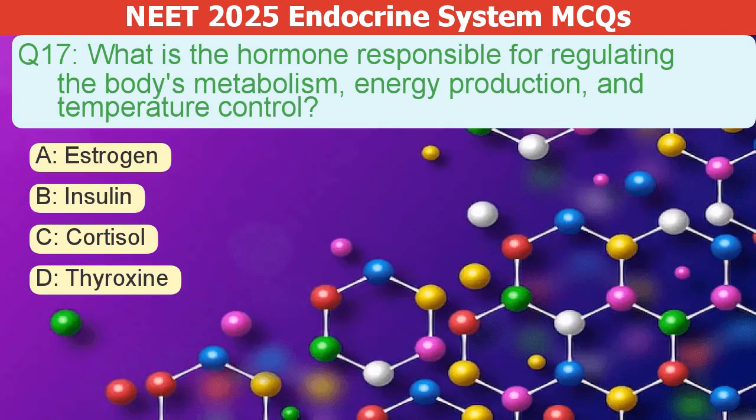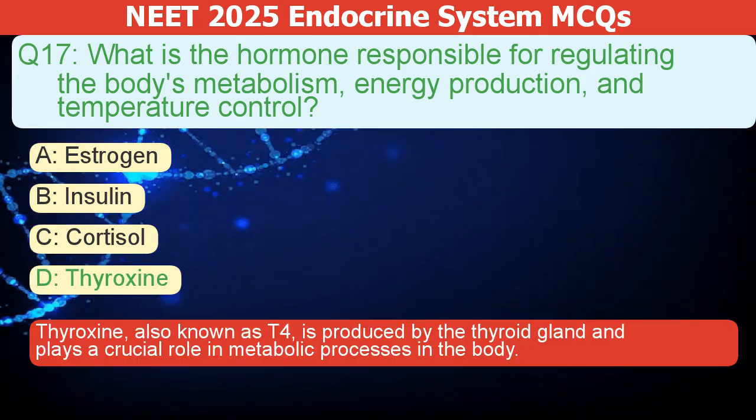What is the hormone responsible for regulating the body's metabolism, energy production, and temperature control? A. Estrogen. B. Insulin. C. Cortisol. D. Thyroxine. The correct answer is D. Thyroxine, also known as T4, is produced by the thyroid gland and plays a crucial role in metabolic processes in